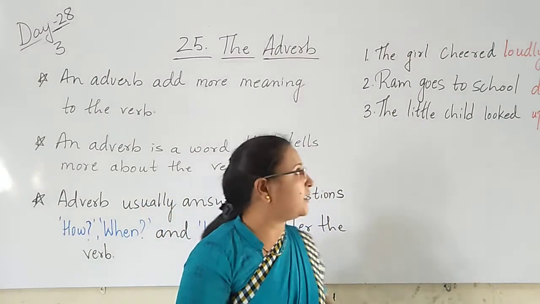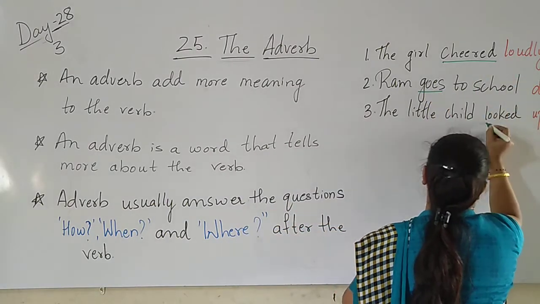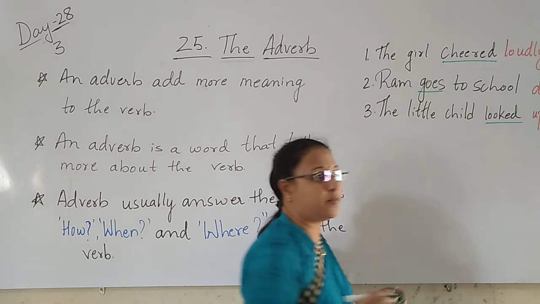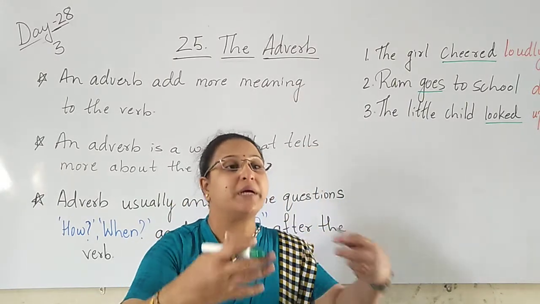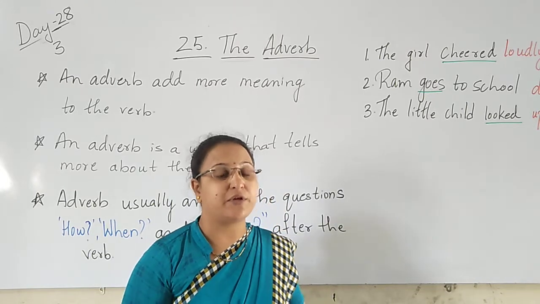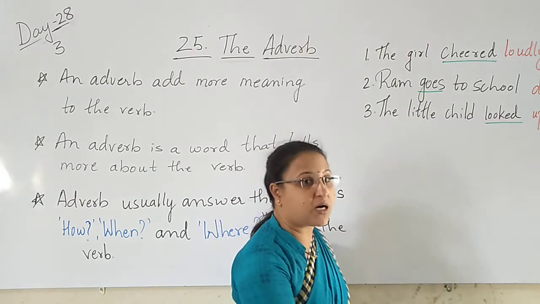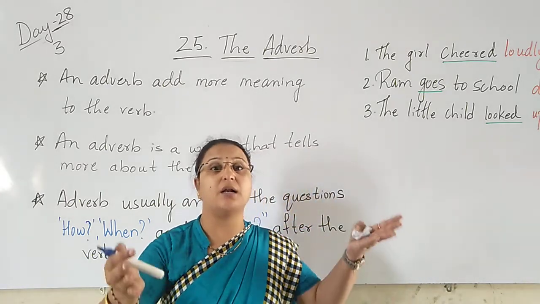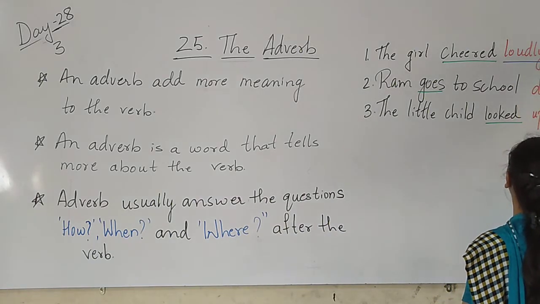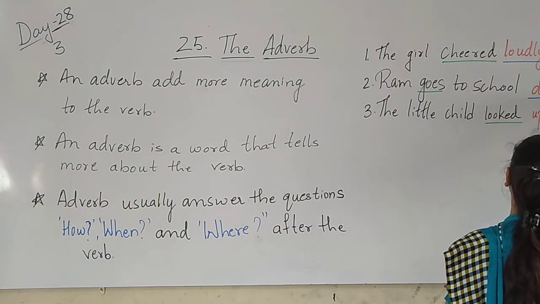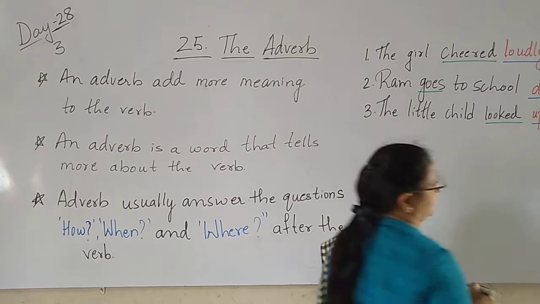Loudly. So here, children, cheered, goes, and looked are called verbs. What do we call them? Verbs. To add more meaning to these verbs, we use adverbs. That is, the girl cheered. How did she cheer? She cheered loudly. Loudly, daily, up are adverbs.